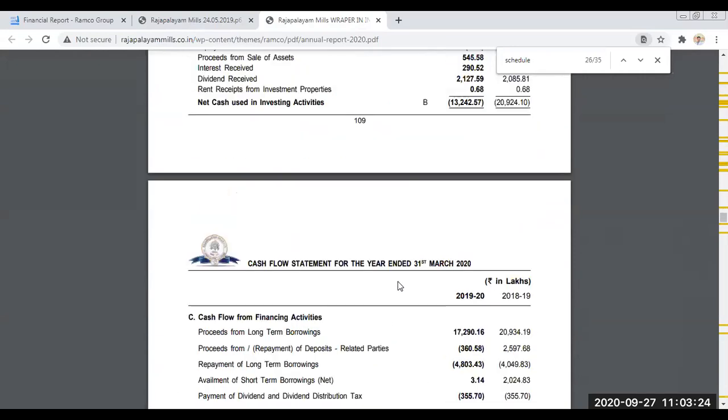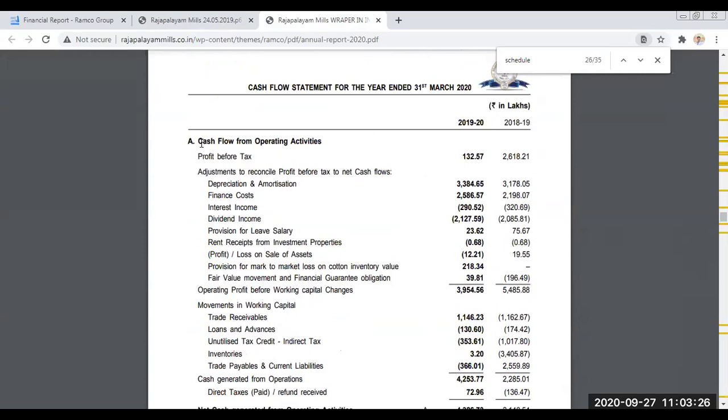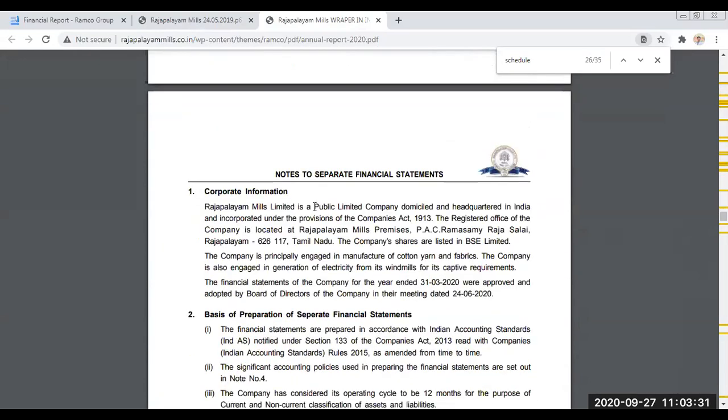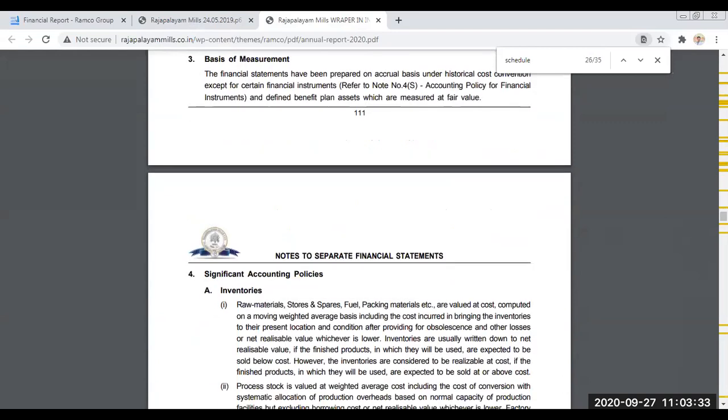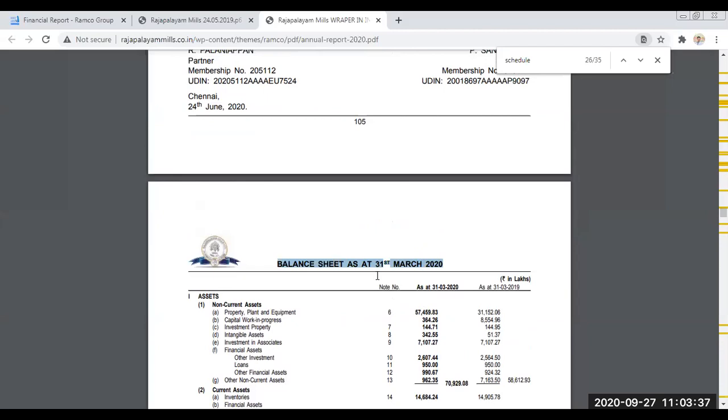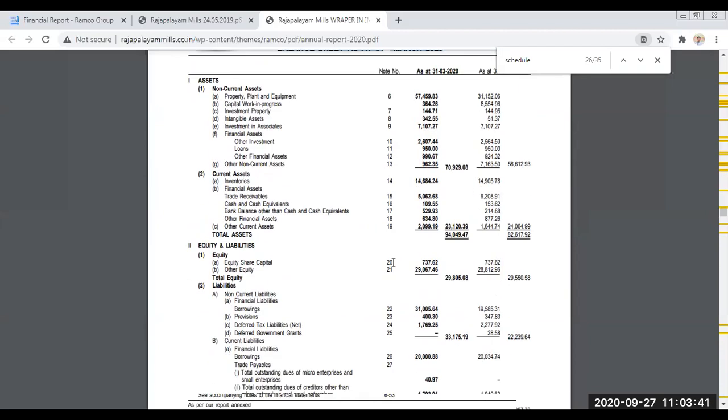Look at this. This is the cash flow statement. Cash flow from operating activities. Before the cash flow statement, your balance sheet will be there. Yeah, this is the balance sheet. Okay. Look at this. These are all note numbers.